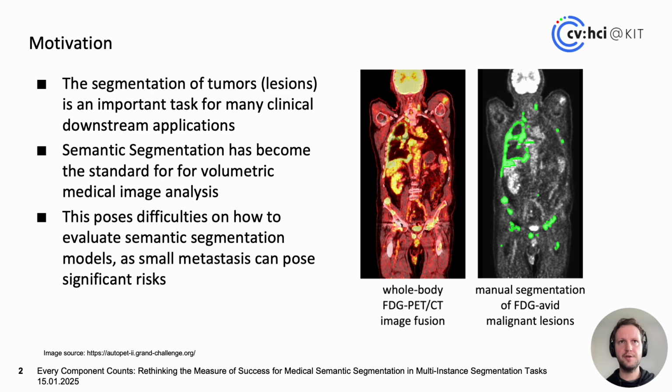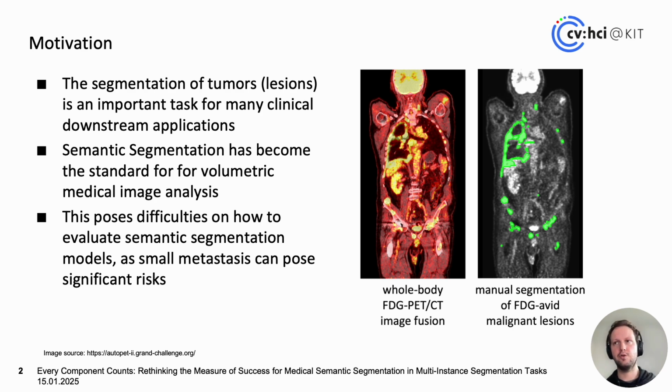This, however, poses difficulties on how we actually should evaluate these semantic segmentation models, because for semantic segmentation, we aim to optimize the overlap. However, the overlap may not be a very suitable criterion for determining the importance of individual lesions, as even small lesions can have significant effects on the life of the patient and the treatment that the patient is currently undergoing.